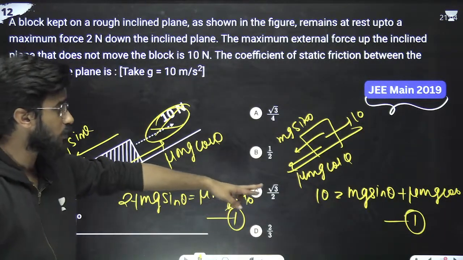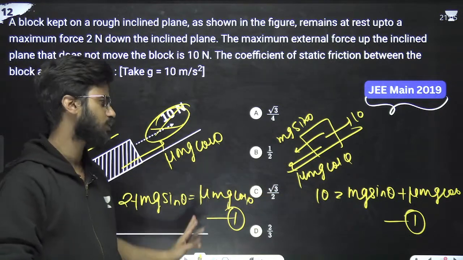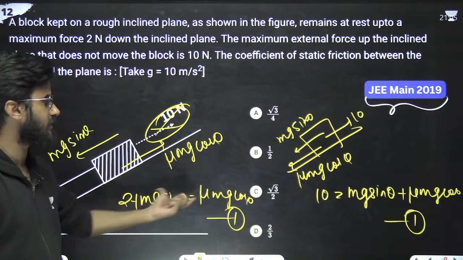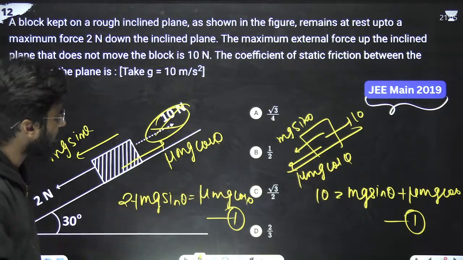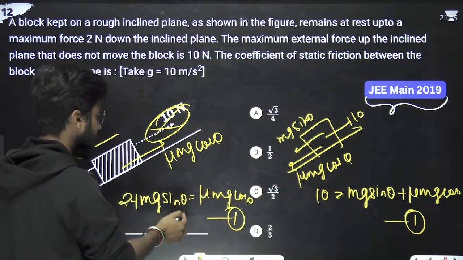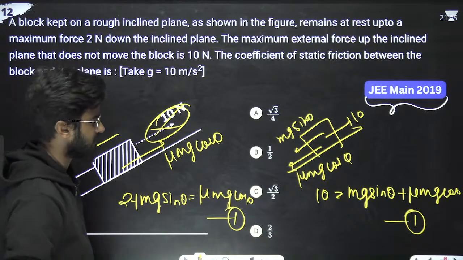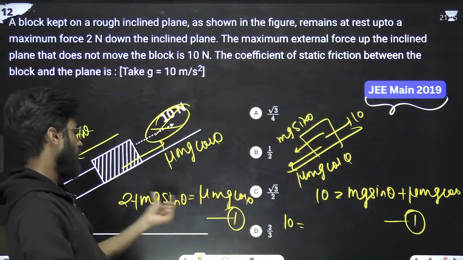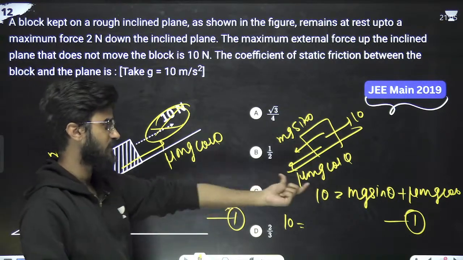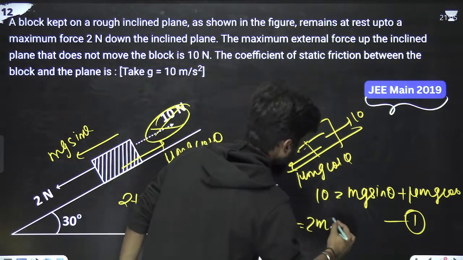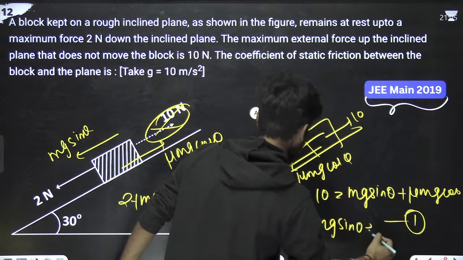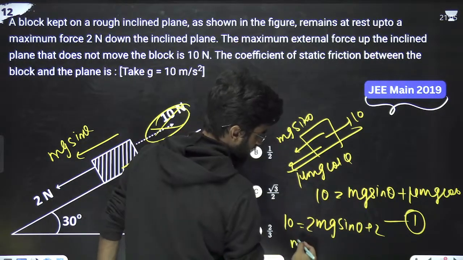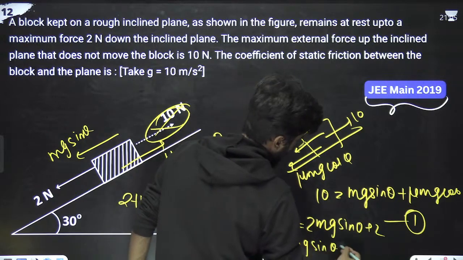Now you have to solve these two equations. I've already told you how to solve all these things. Just put 2 plus mg sin theta instead of mu mg cos theta. 10 is equal to what? Mu mg cos theta is 2 plus mg sin theta, so mg sin theta plus mg sin theta gives 2 mg sin theta plus 2. So 2 mg sin theta is 8, which means mg sin theta is 4.